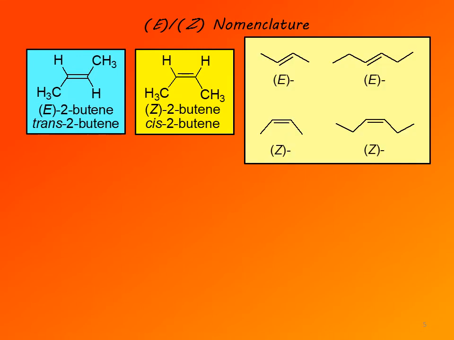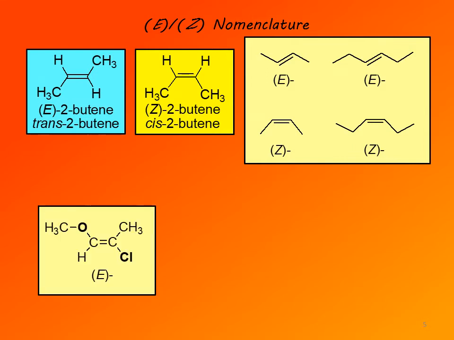Here also we should note how we designate E and Z isomers with line formulas. So the top row are E isomers, and you can see that carbon substituents are shown on the opposite sides. Those are alkyl groups on the opposite sides of the double bond. And for Z, note how we designate Z isomers with alkyl groups on the same side. And again, you can see that when we are dealing with alkenes that contain only carbons and hydrogens, E corresponds to trans and Z to cis. So you could also say, using trivial nomenclature, that the top two compounds are trans and the bottom two cis.